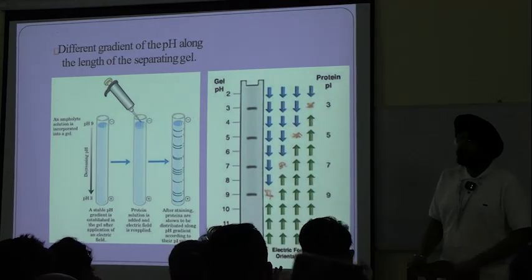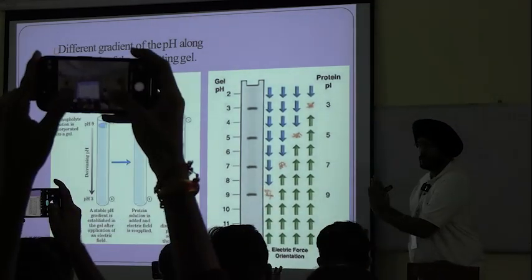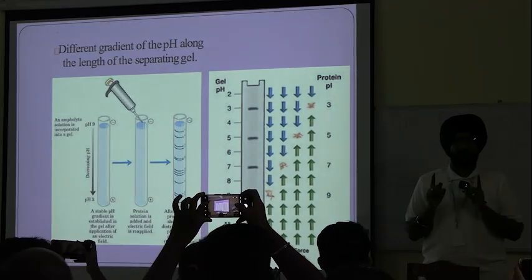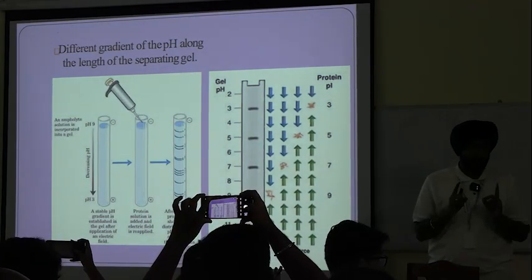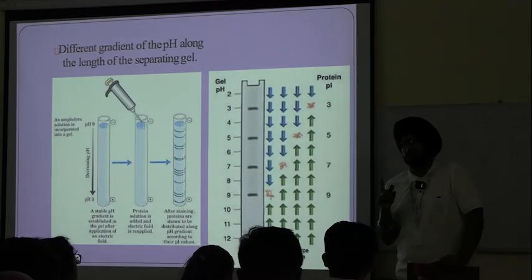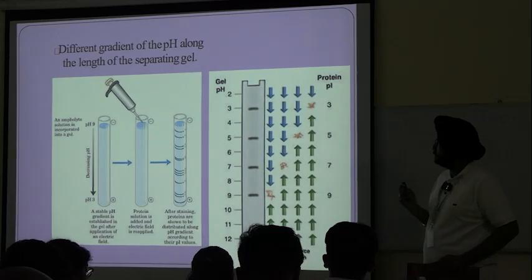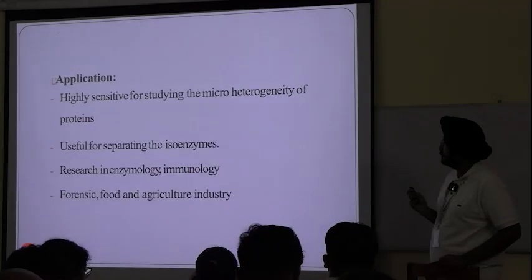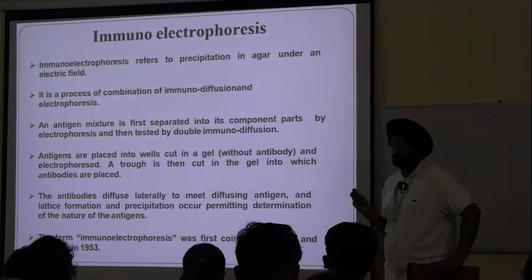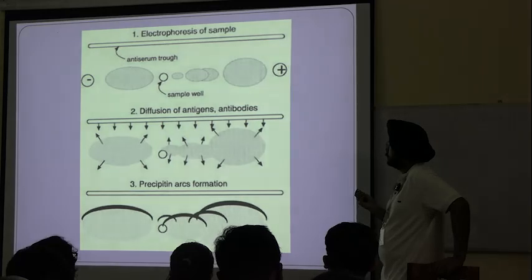Why am I asking you to take pictures? Because we will put these pictures only in spotting, and we will ask you to identify what kind of electrophoresis this is. And remember, isoelectric focusing is also a kind of zone electrophoresis. There is no time left for immunoelectrophoresis. This one was very important.